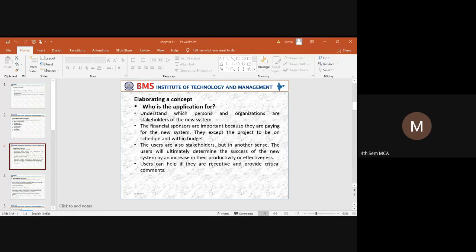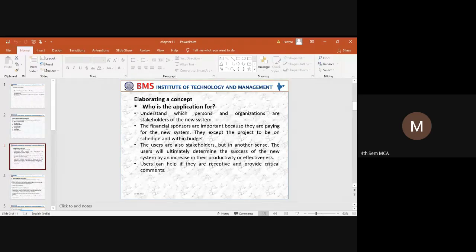You are identifying the new system, right? Where the problem is, who are the users of the system. So if I'm going to develop this particular product or a particular application, how it can be of benefit to the users, in what way we can contribute, those things you are going to keep in mind. So when we are trying to elaborate the concept, here goes the first question: who is the application for?